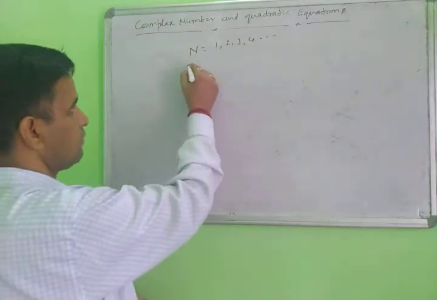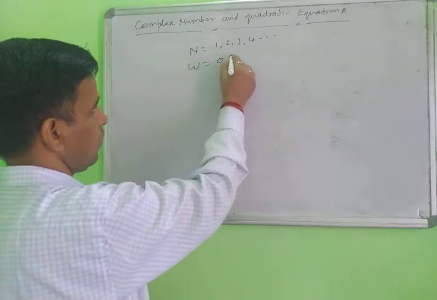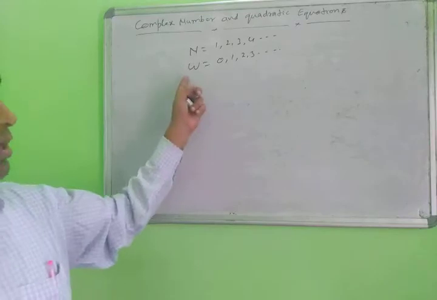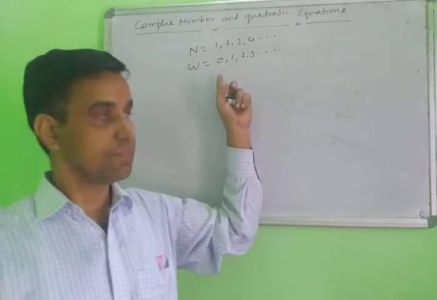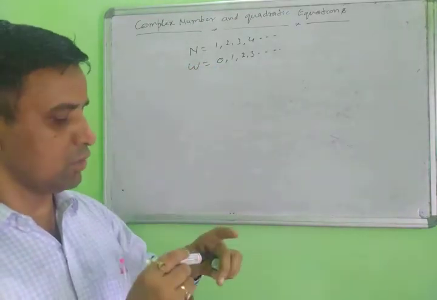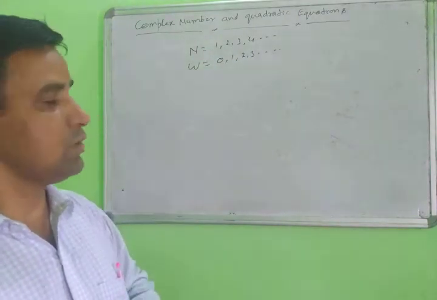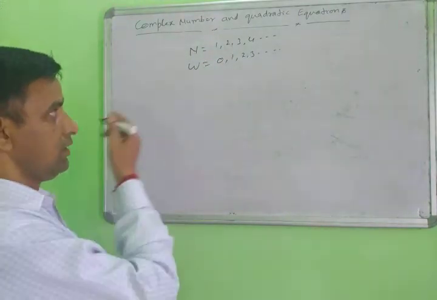Second, W means 0, 1, 2, 3, and so on. So whole numbers start from 0, and natural numbers start from 1. These are the whole numbers and natural numbers.